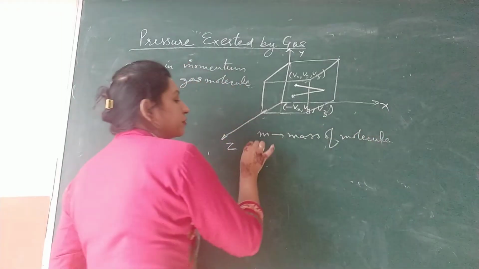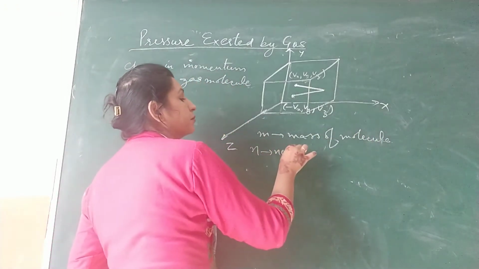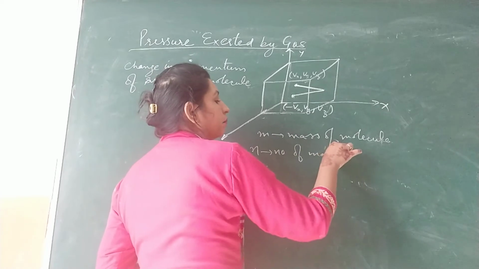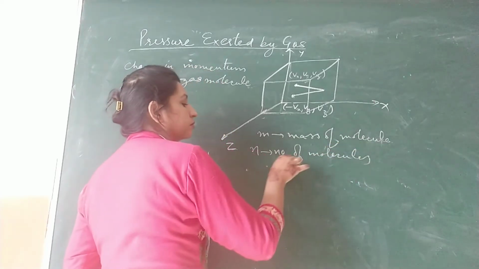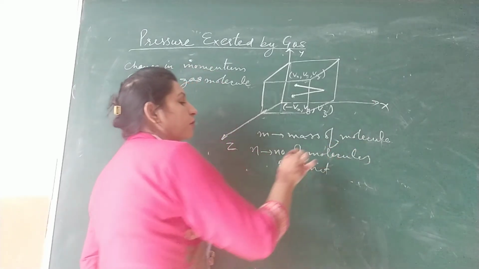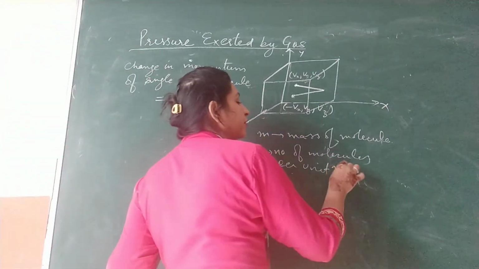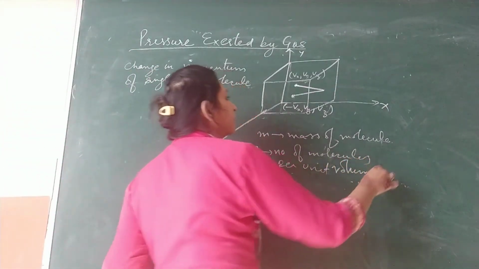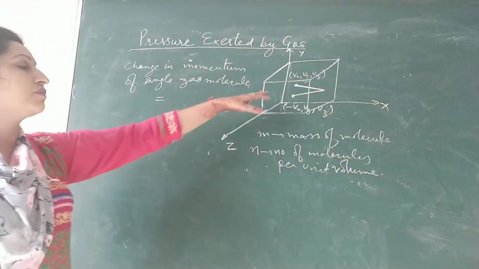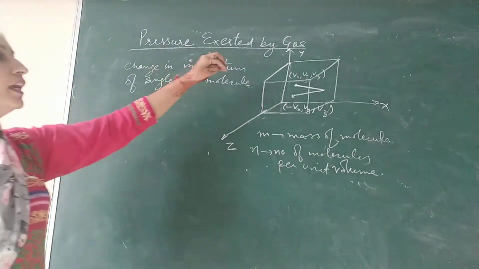And one more thing we have to consider: n is the number of molecules per unit volume. Means if you want to calculate the total number of molecules, you will multiply it with the volume. This is per unit volume. n is the number of molecules per unit volume. So out of these, we have considered just one molecule.